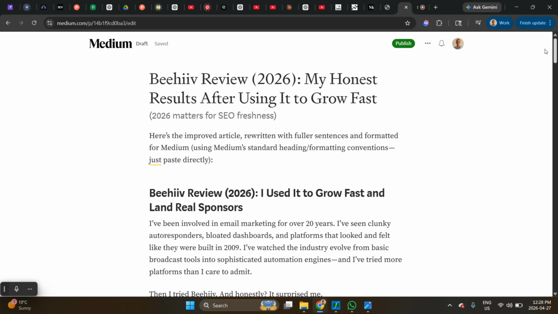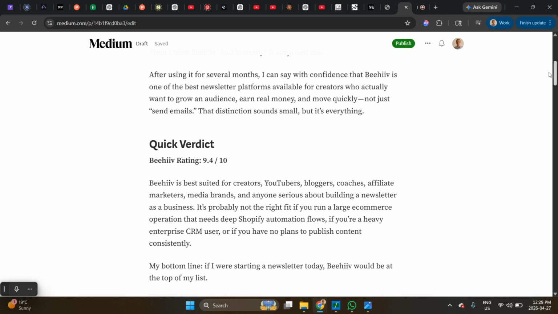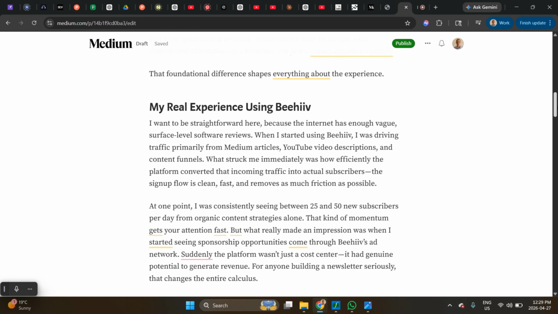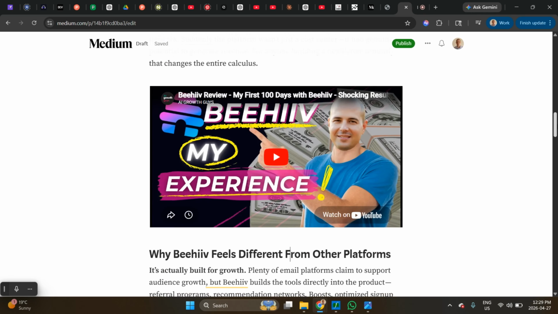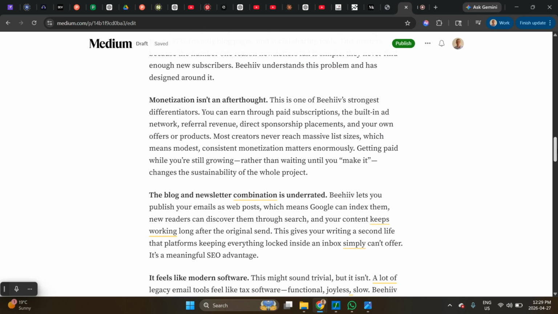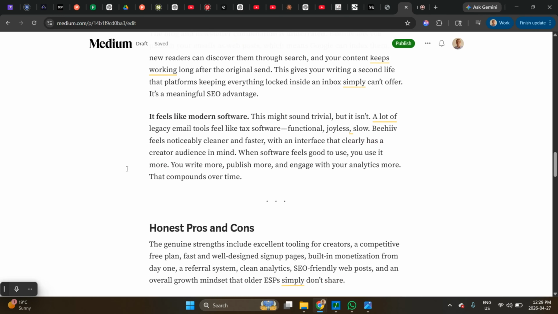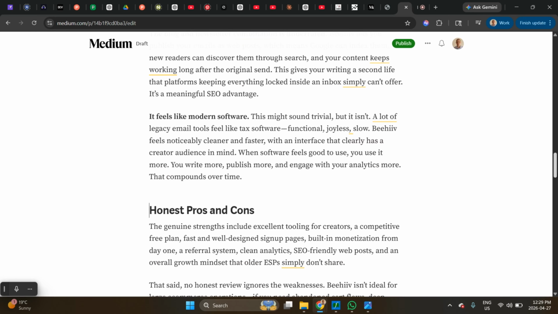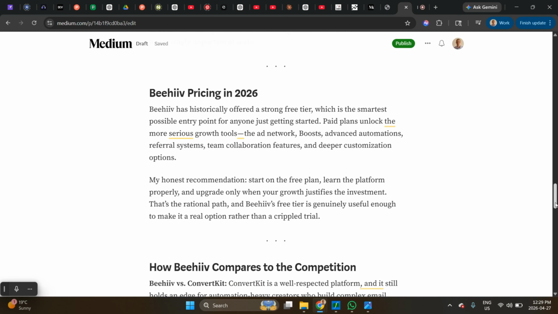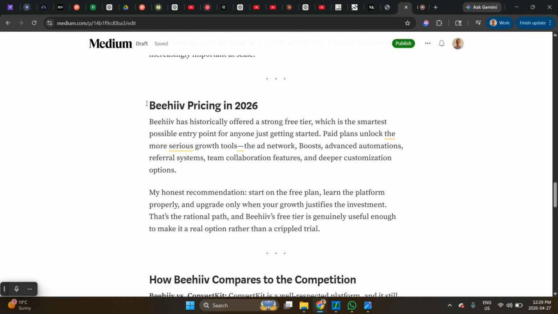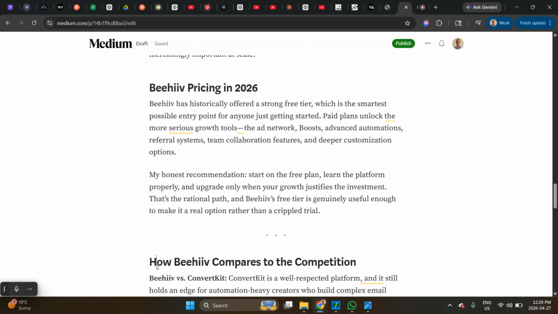And I just go through it and I think, where can I put a screenshot? Where can I show what I'm doing? Here's my real experience, what I like and don't like. And you're actually on Beehive taking screenshots, putting them there just to make it look like AI couldn't do this. Double check pricing, like go on there, make sure it's correct.